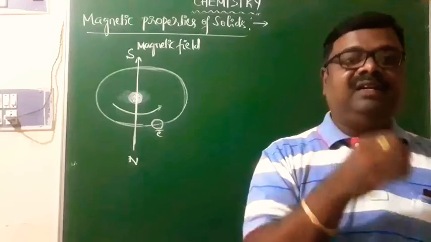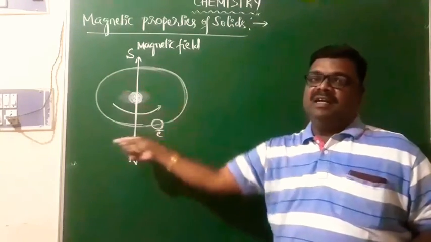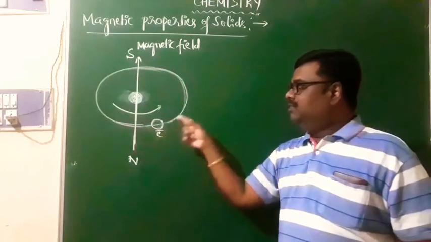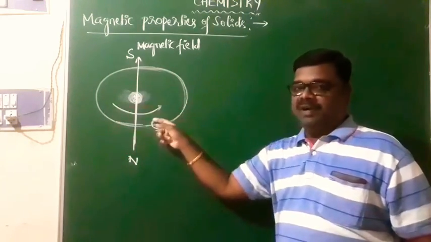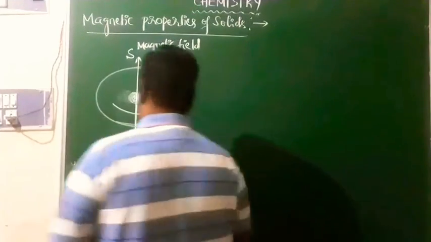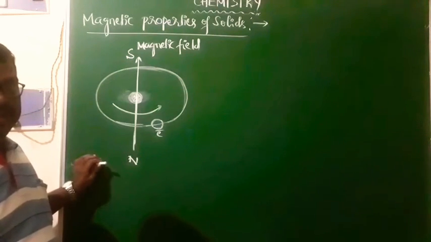This moving electron is like a current flow. When it revolves around the nucleus in a particular orbit, a magnetic field is generated, and substances exhibit magnetic properties.